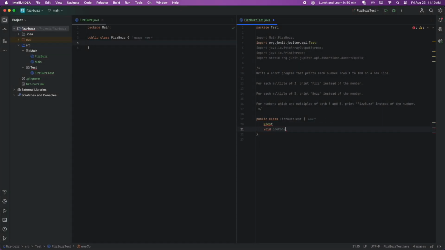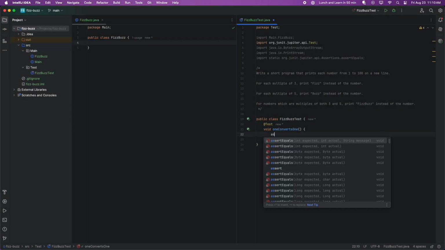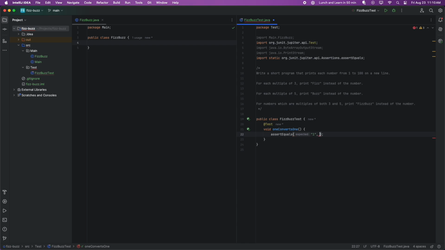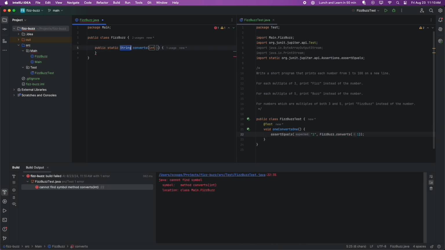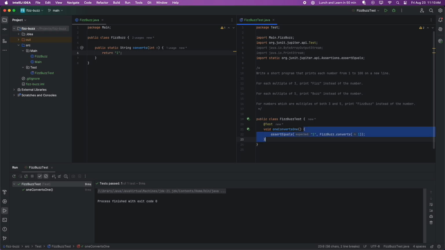We'll write a test. 1 converts to 1, and we're going to make sure that 1 comes out as 1. And we're failing because we don't have a method yet. This one's going to take an int, and it's going to return a string.